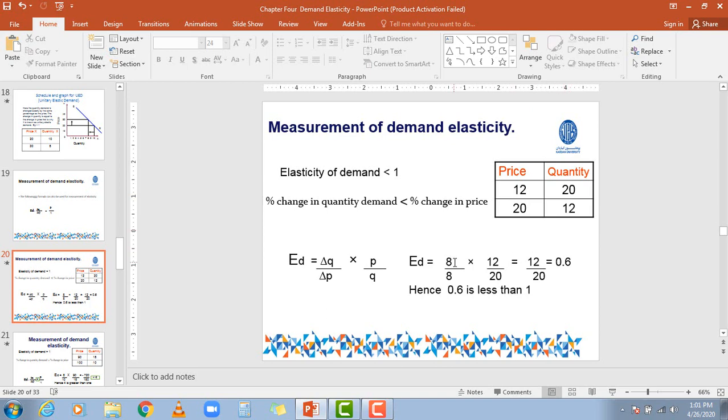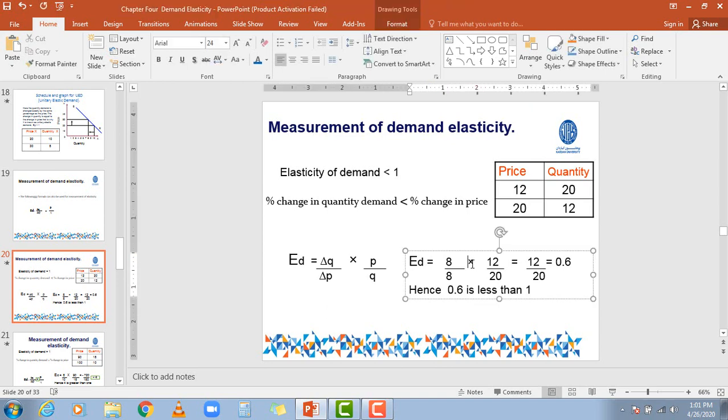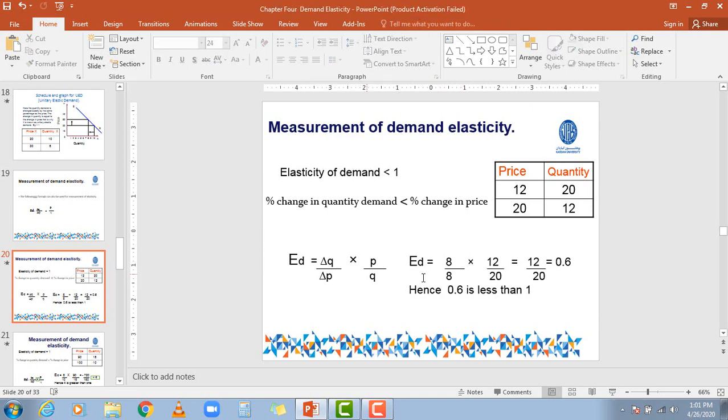The change in quantity demanded is 8 and the change in price is also 8. From 12 to 20, that difference is 8. Now 8 divided by 8, multiplied by, what was the basic price?